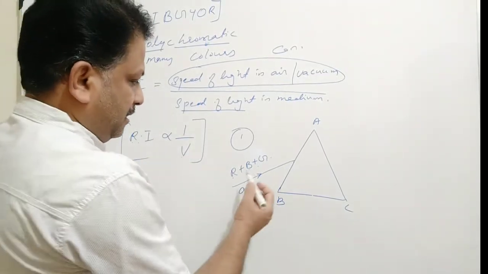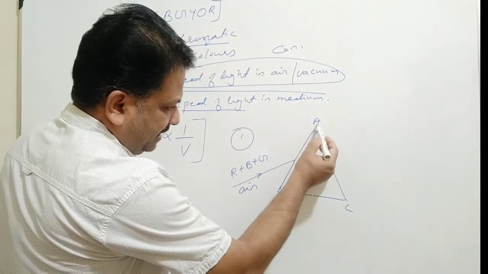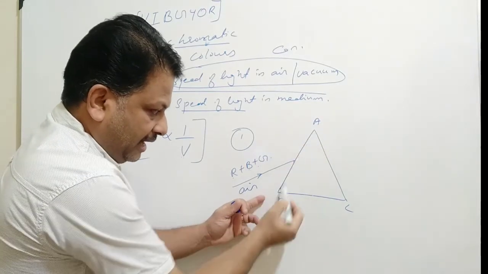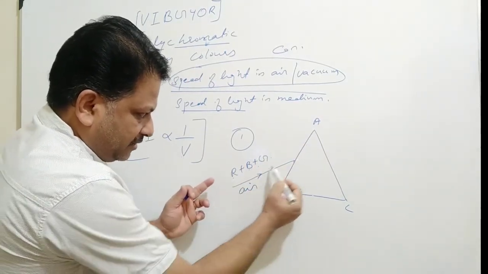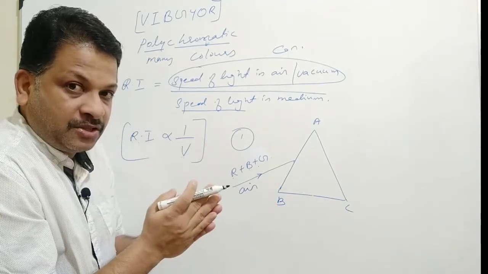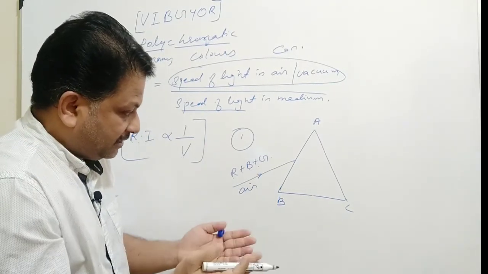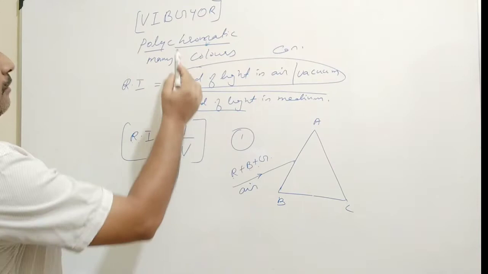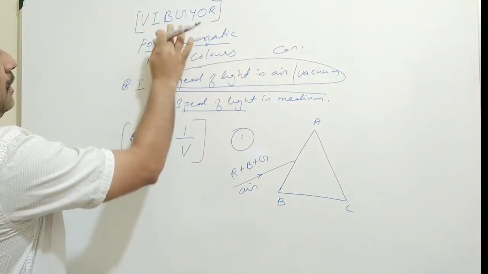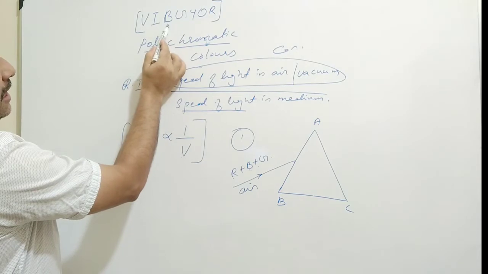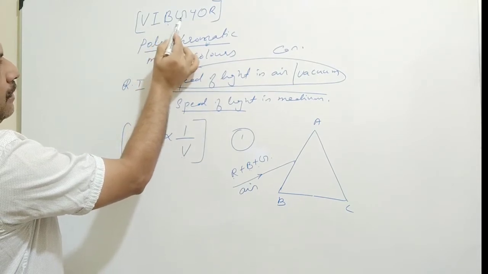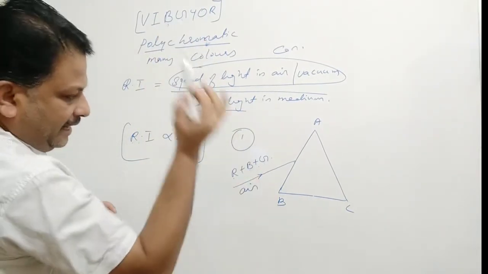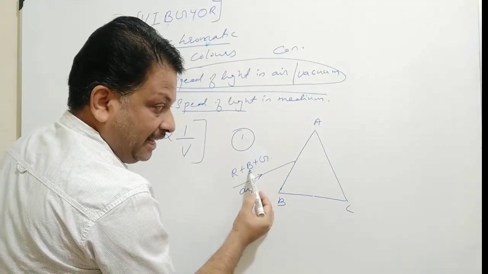Clear? So we can complete the ray diagram. On incidence at the surface AB, dispersion and deviation will take place. As a result, all these three colors will get deviated through different angles. Now our task is to show which color suffers maximum deviation and which the least. Among VIBGYOR, blue light has less wavelength as compared to green, and as a result the speed of blue light will be less than that of green. So blue will be deviated maximum.